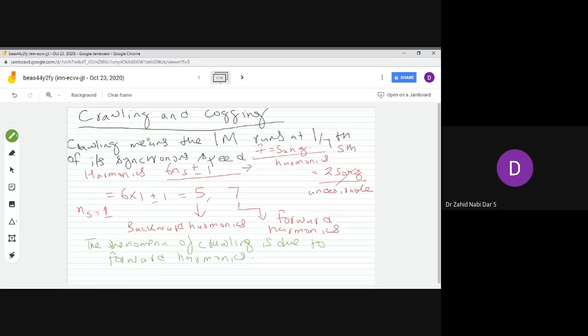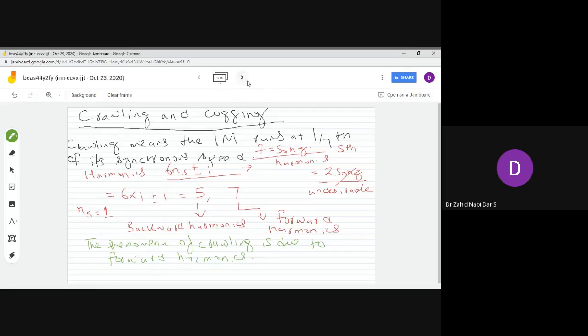So we went for the crawling and the cogging. Crawling means when the induction motor is running at 1/7 of its synchronous speed, and this happens due to the harmonics. The harmonics that we encounter are the forward harmonics. The harmonics we have are 6n plus minus 1, so the forward harmonic is the 7th harmonic. So the induction motor crawls at a speed of 1/7 of its synchronous speed.